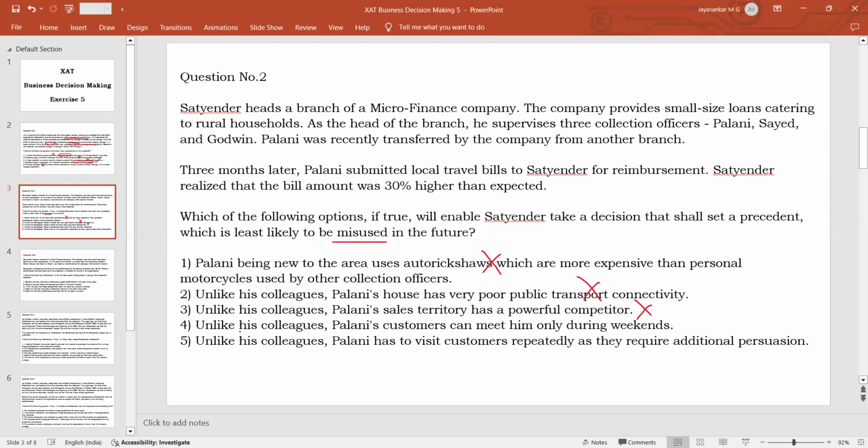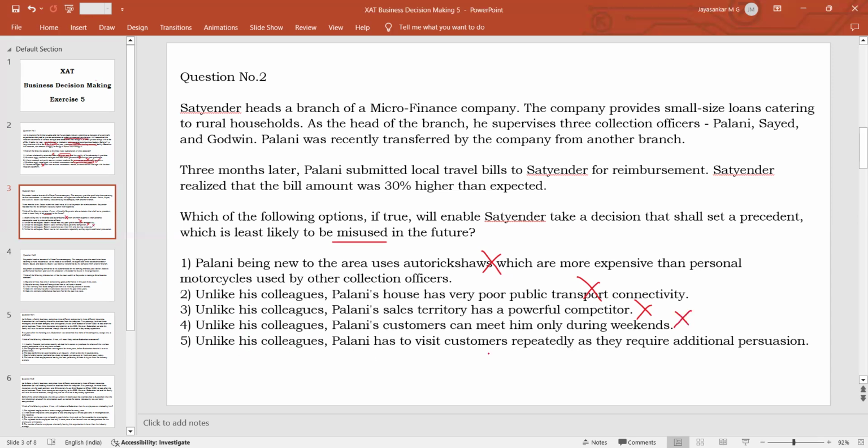So wrong again. Option 4, unlike his colleagues, Palani's customers can meet him only during weekends. So what? If you are going to meet them during weekends, how is the TA bill going to be increased? That again is not stated. So the connection between meeting customers during weekends and having a higher TA bill is not given in the statement. So wrong. This is not logical.